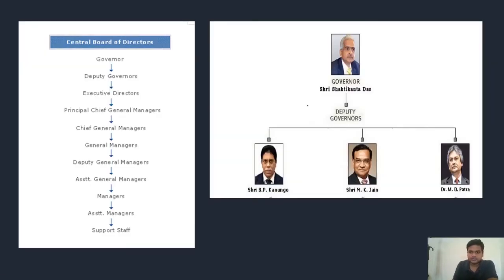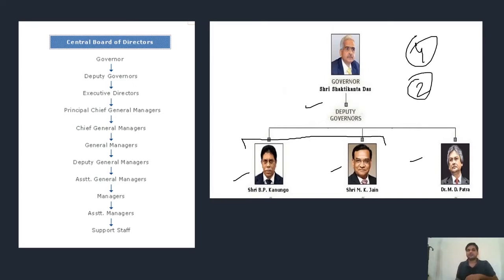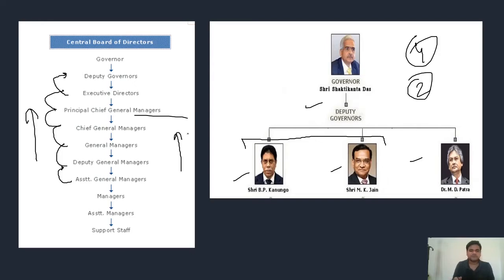Now here you can see the governor, deputy governor and three deputy governors. There is also a provision that any two of the four deputy governors will be from here only. Meaning, if an assistant general manager, then deputy general manager, chief general manager, principal chief executive director, then deputy governor. By the process of promotion, there will be two deputy governors, and two deputy governors will be nominated or appointed by the government of India.